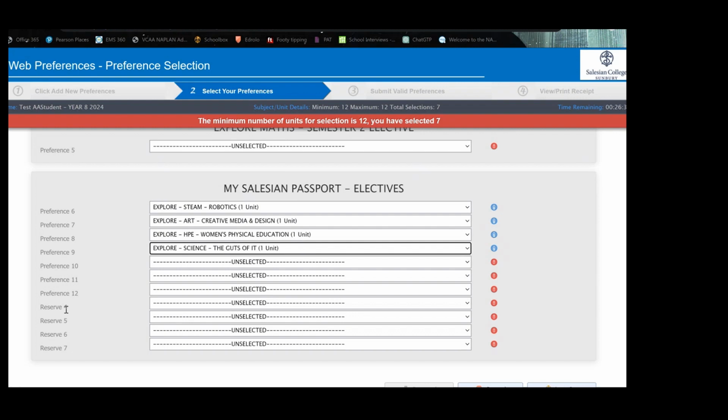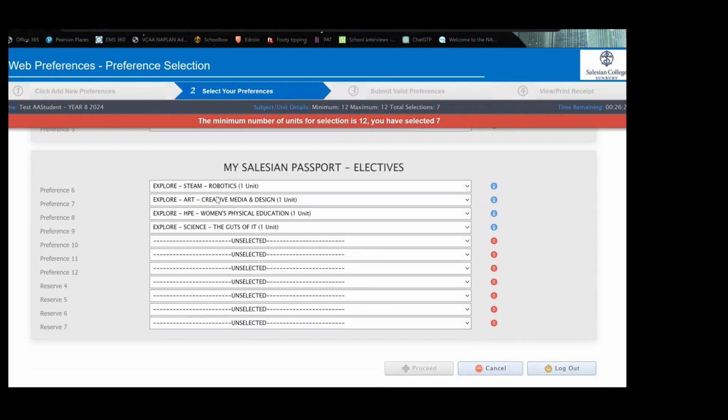Again, we ask the students to choose some reserve subjects. And whilst we will do our best to build a timetable which gets the most students the most of their elective choices, it is not always possible to give everyone all of the 7 choices that they may wish. So once we do this, firstly, the program will look at which subjects are higher up on the list. And if there is a choice between 2, it will put them into the subject which is higher on their list. And if for any reason we can't assign them to a class in their preferences, we will then use the reserve subjects to build their timetable.